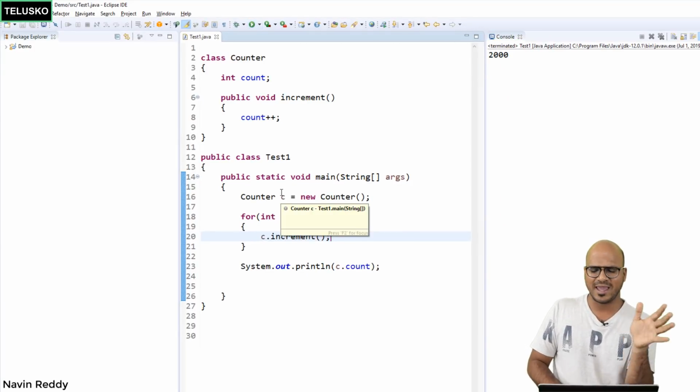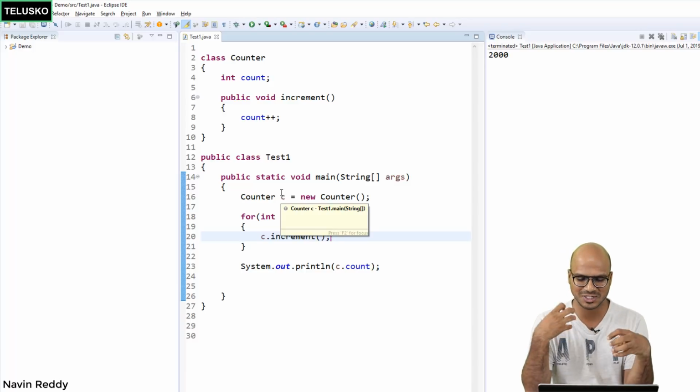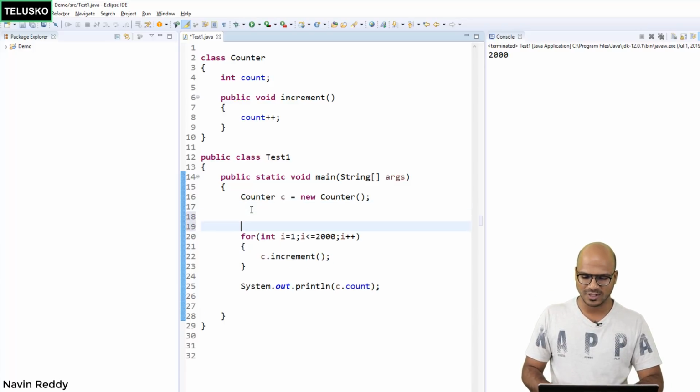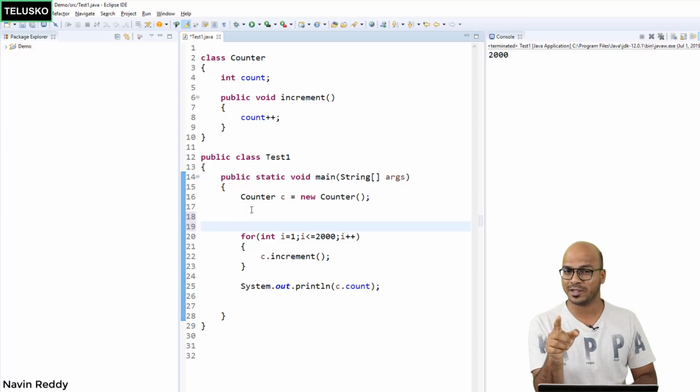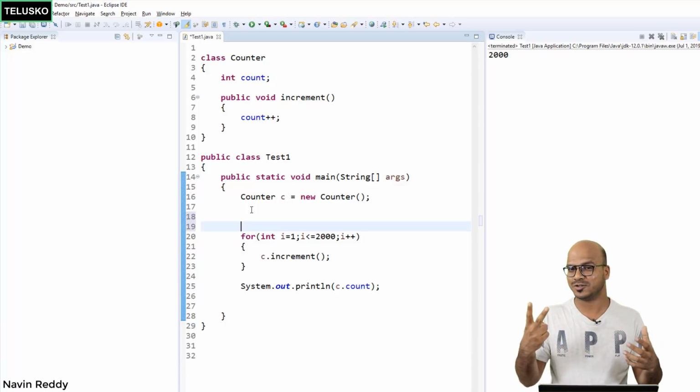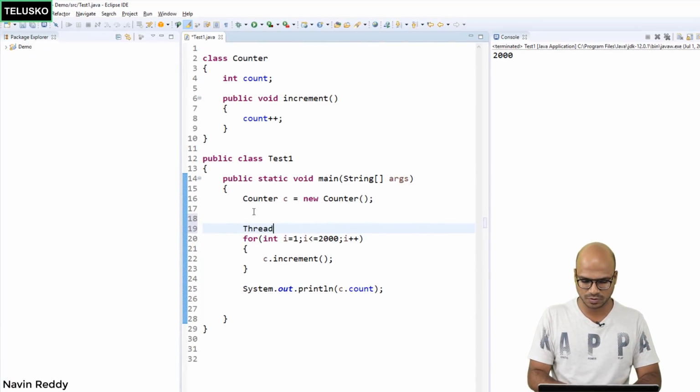But you might be thinking, hey, let me just optimize this. Let me use multiple threads here. So I will use two threads. One thread will call increment 1000 times. The second thread will call increment 1000 times. So in total, the increment will be done 2000 times, right? That's what we want. So let's create two threads here.